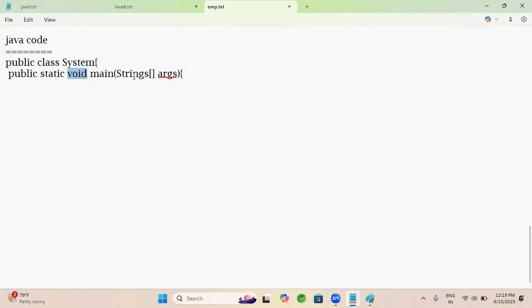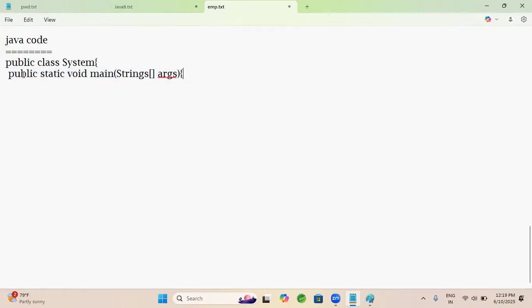And we take String[] args, which means it is an array of string values. It is used to pass command line arguments to the Java program. If you say this much, it is more than enough for the interviewer, about public, static, void, main. We know that JVM execution starts from the main method only, so they will ask about the main method.